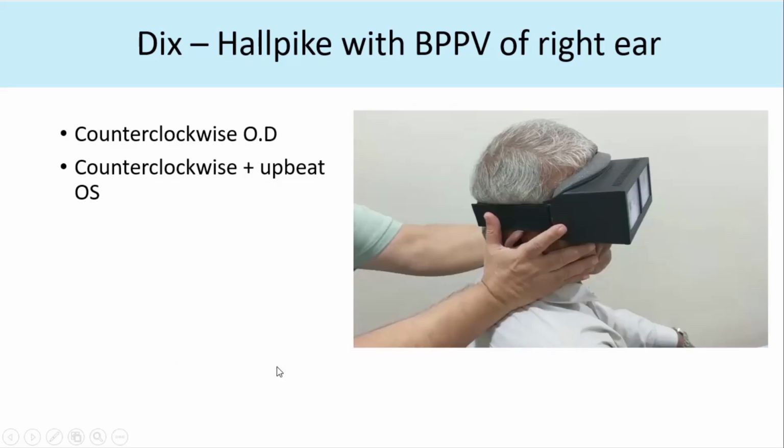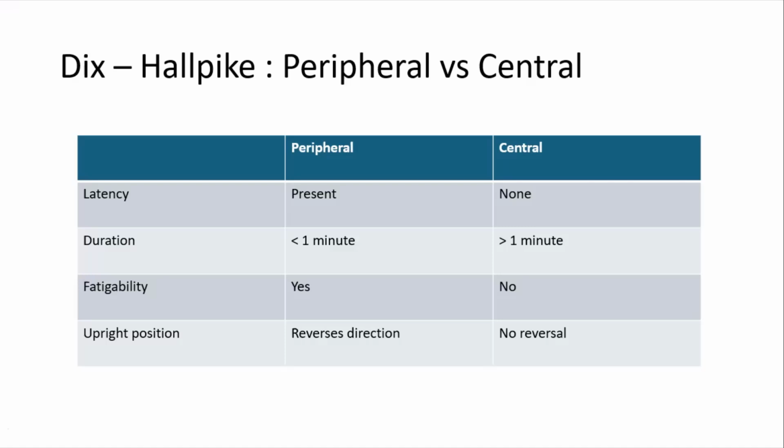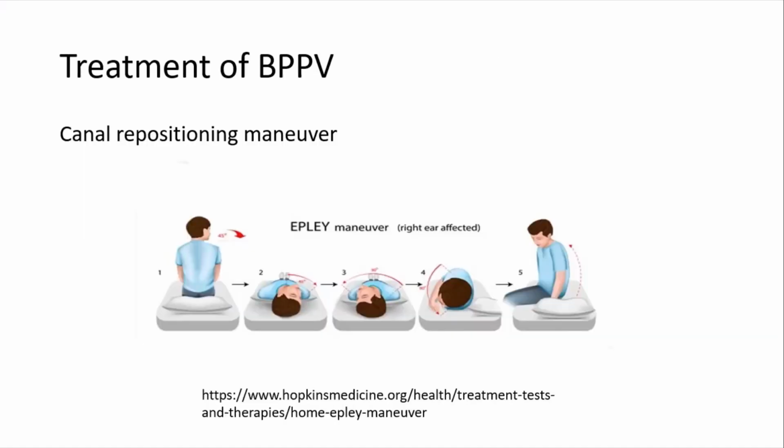Compared to the central cause of nystagmus, in central cause you don't have latency. The duration is longer, and there is no fatigability. So this is a treatable cause, BPPV, right? There's one maneuver you can do, where you do certain positions. It's called Epley's maneuver. That is basically to dislodge that otolith from the posterior semicircular canal back to the saccule. So you do certain positions to make sure that it comes out, and following this positioning, he's completely well.